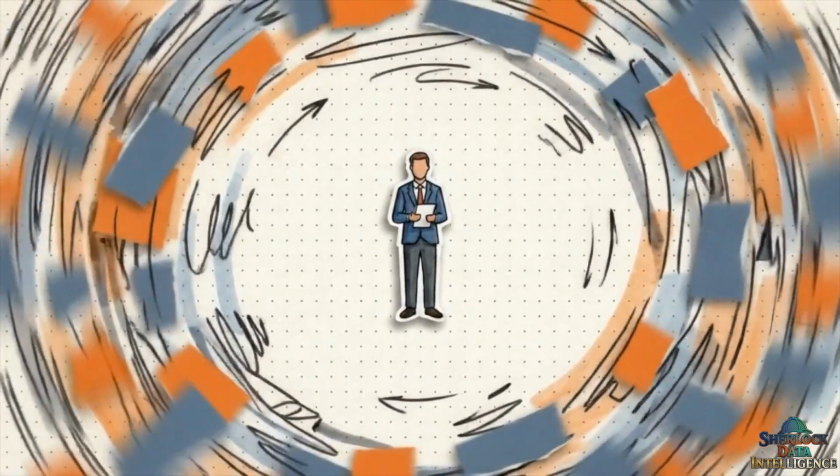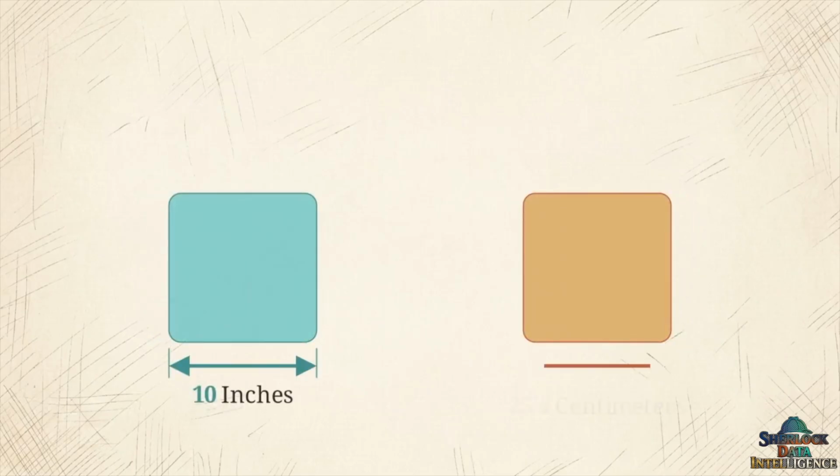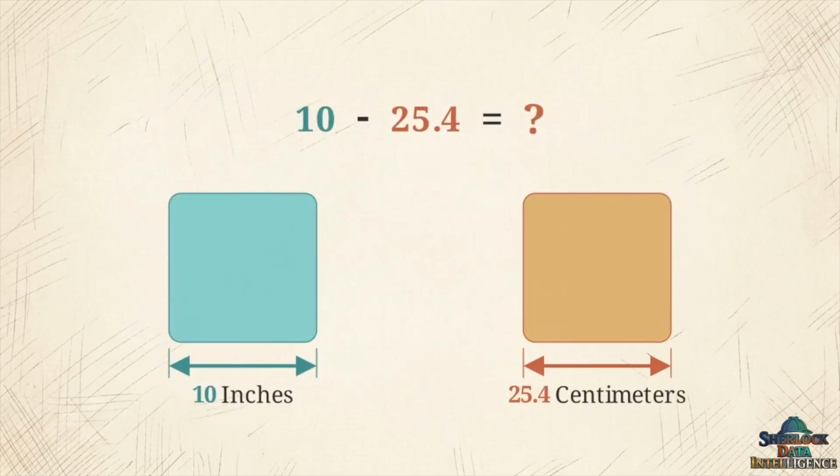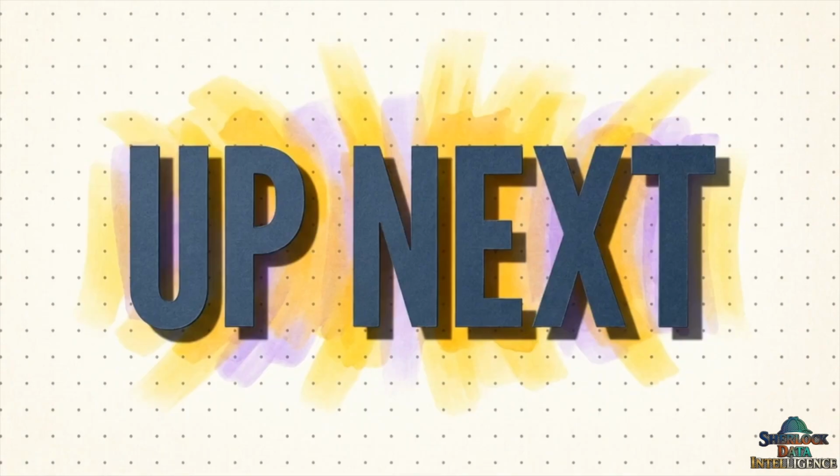But this introduces a new problem. What happens when we need to compare two totally different shelves, but one is measured in inches and the other in centimeters? Data is only as honest as the context we build around it. To bridge that gap, we'll need to explore normalization in Episode 7.